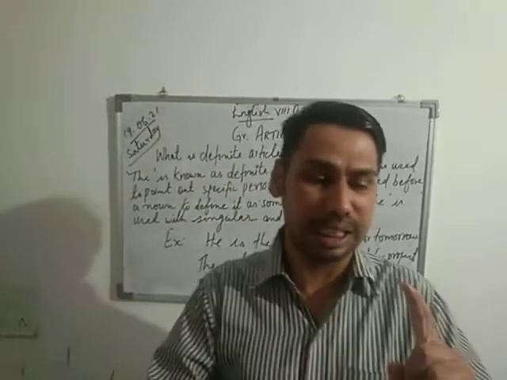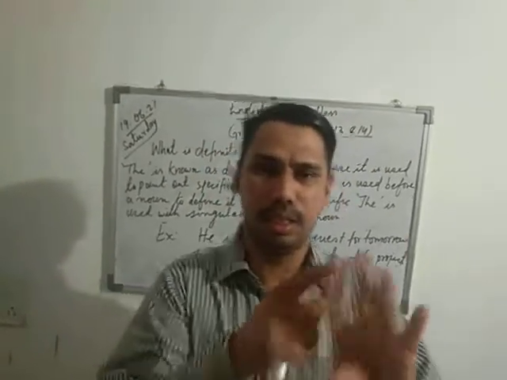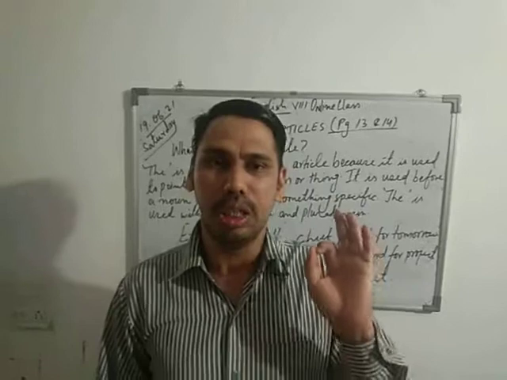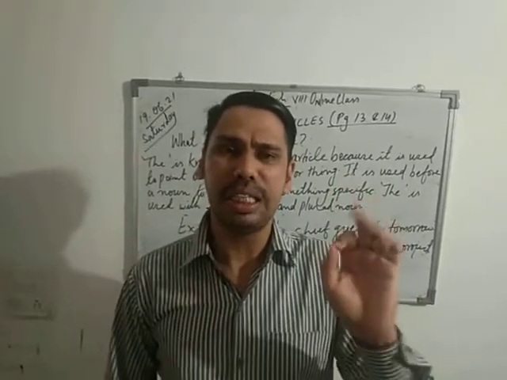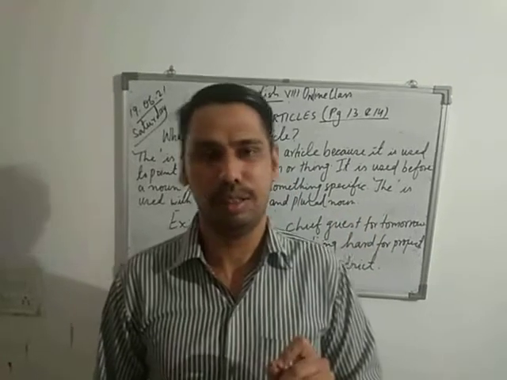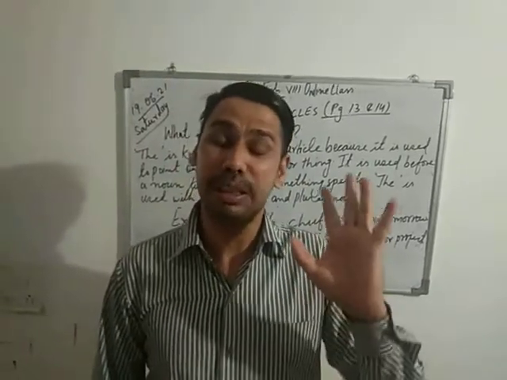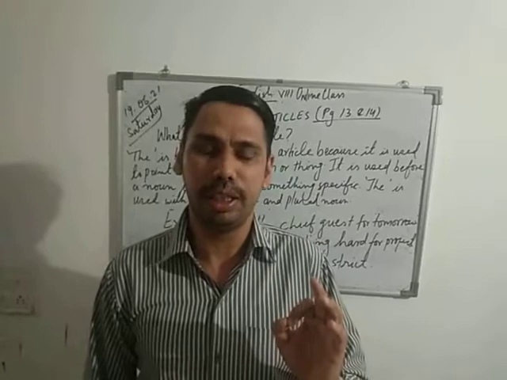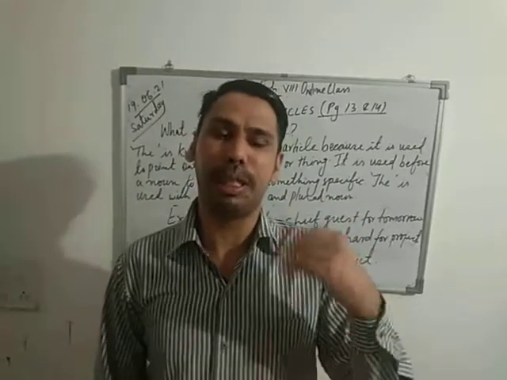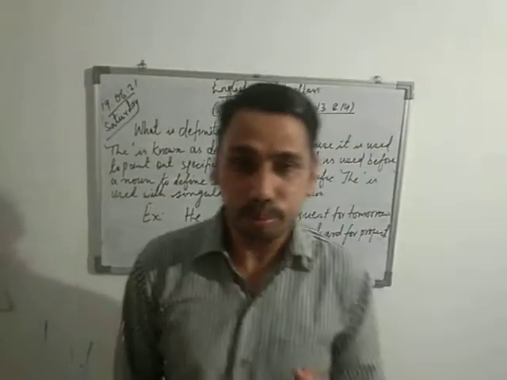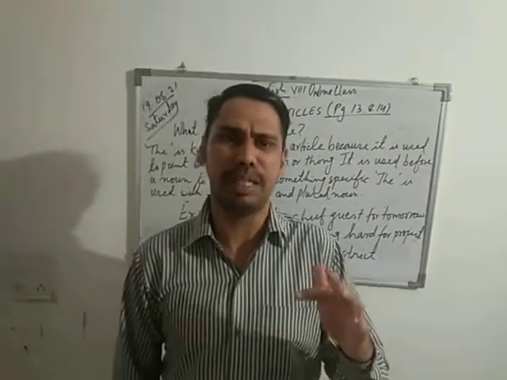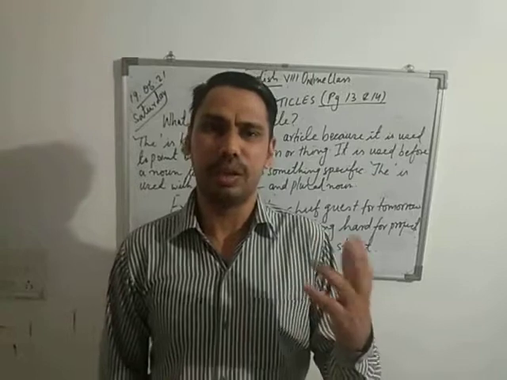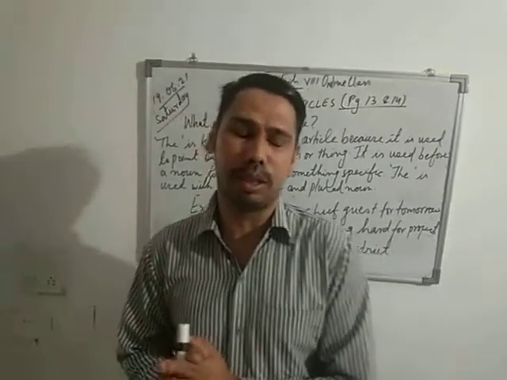Students, articles contain a and the. I will repeat once more. Articles contain a and the. Articles come under determiners, right? Determiners which specify the noun, right? Specify, like it can be a demonstrative like this, that, these, those, or possessive like my, his, your, her. Okay, so this comes under demonstrative.